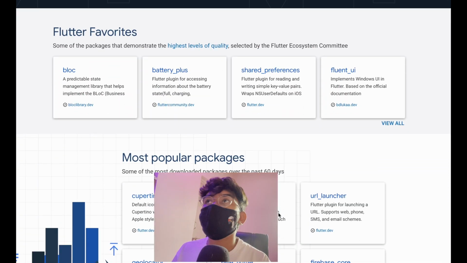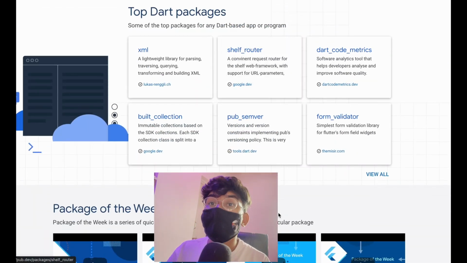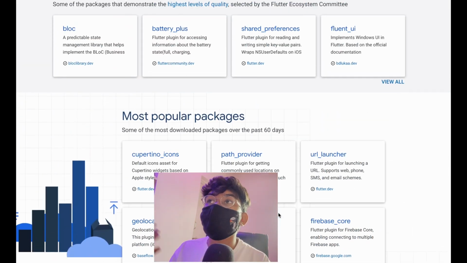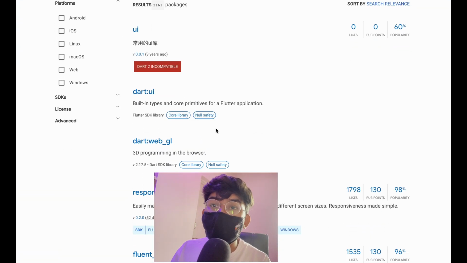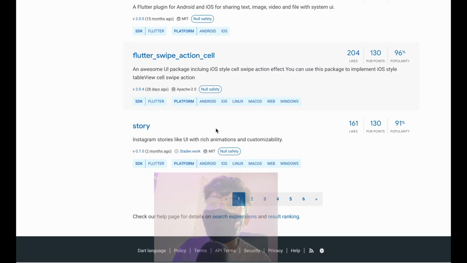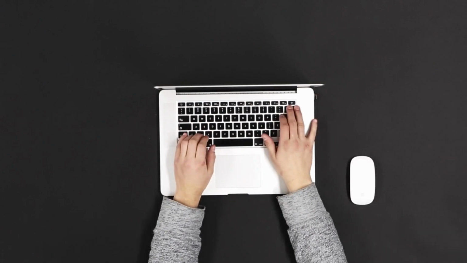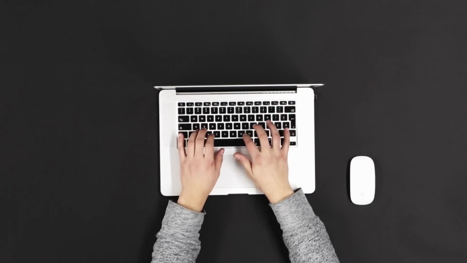And the last piece of advice would be to stop using Flutter and Dart packages for all of your tasks. Now I know Flutter and Dart packages are quite handy when we have to create a small service or a small feature or something like that. But when you start using packages for each and every task, you don't have any right to call yourself a developer. What I mean by that, whenever you will be using a package for smaller and smaller things, that package steals away your capability to write your own code. For example, if you are using a package to simply change the color of a widget, that will be a shame on you.